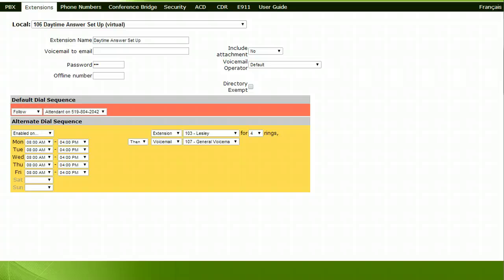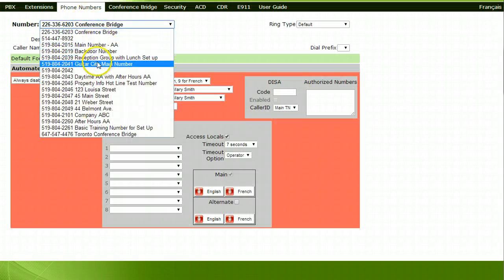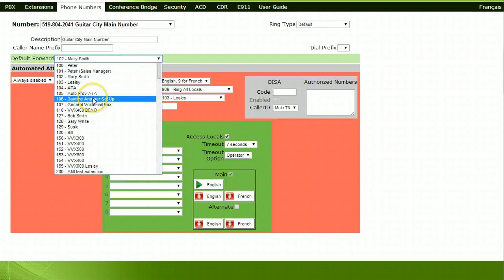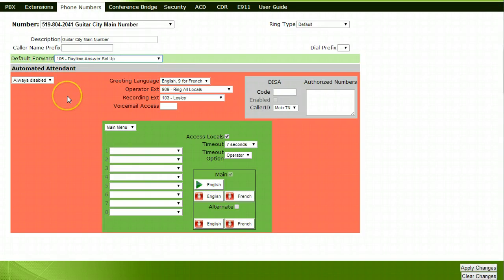Your next step is to go to your Phone Numbers tab and select your main phone number from the drop-down selection. Ensure that your Auto Attendant setting is set to Always Disabled, as calls to your main number will be answered live. Beside the default forward section, insert the virtual extension that you created that lists the times that calls will be answered live. Ensure to press the Apply Changes button in the lower right-hand portion of your screen for these changes to take effect.